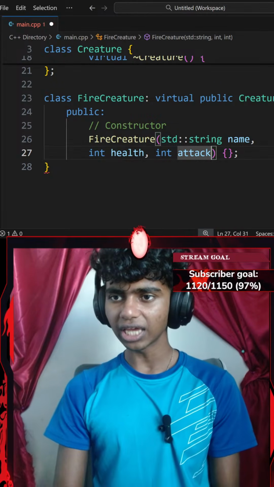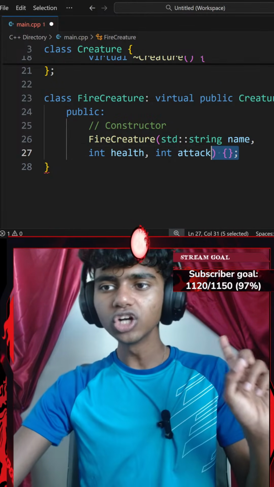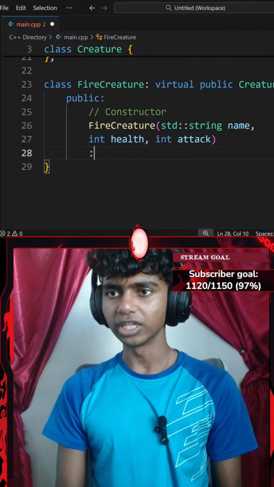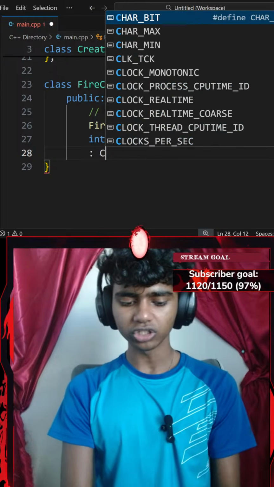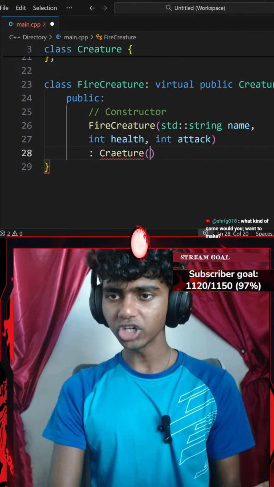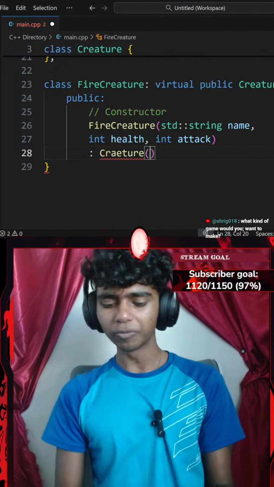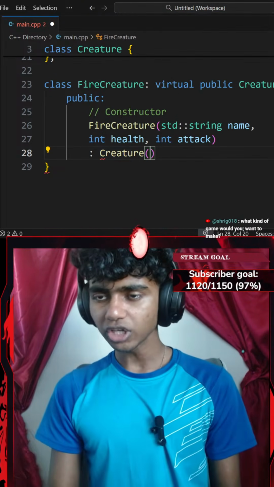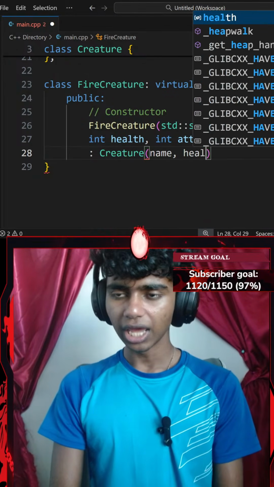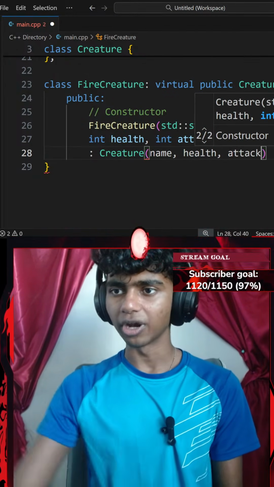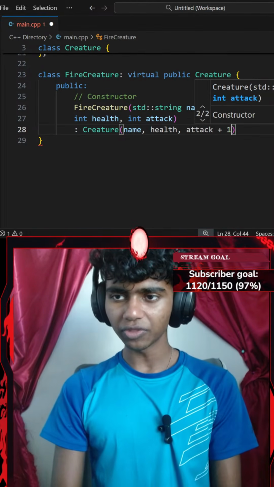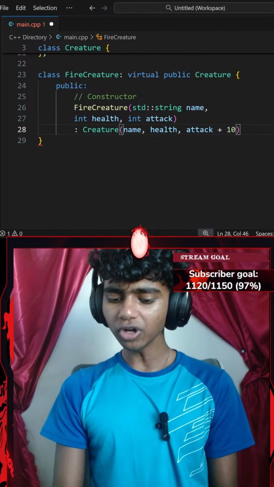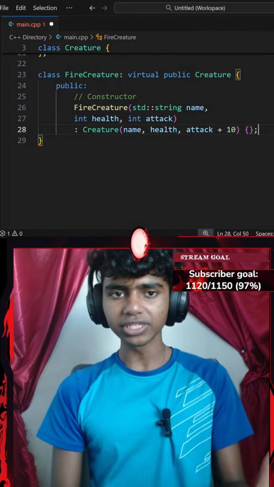Can I go with something like attack plus 10? Okay, before I go with a row of curly braces and a semicolon, since I am inheriting from the creature class, I will be adding a constructor for my creature class as well. So I'll go with creature class. My creature class does require three parameters as well. So let me fix my typo maybe. Creature, there we go. Okay, so my creature class requires a name parameter, a health parameter, and an attack parameter. And just curious, can I do something like attack plus 10? Okay, that does work as well. Okay, then I'm going to go with a row of curly braces, ending with a semicolon.